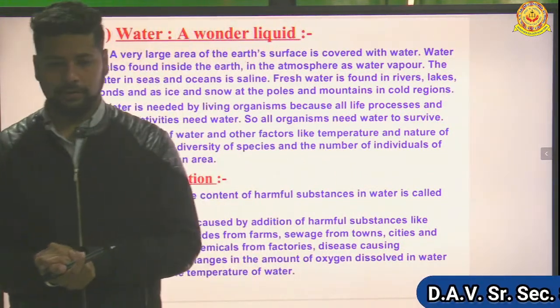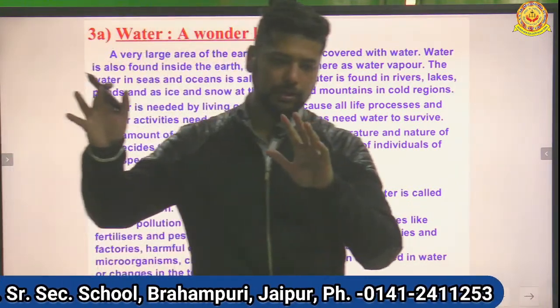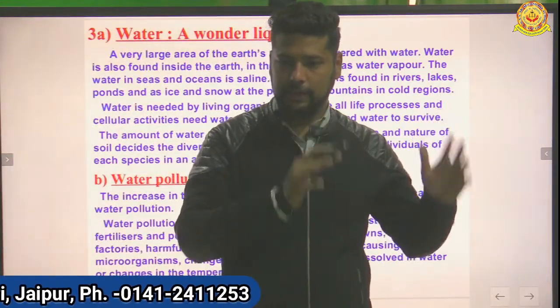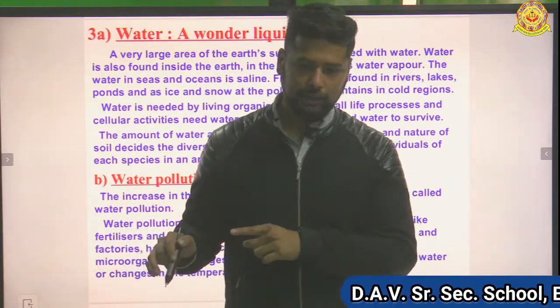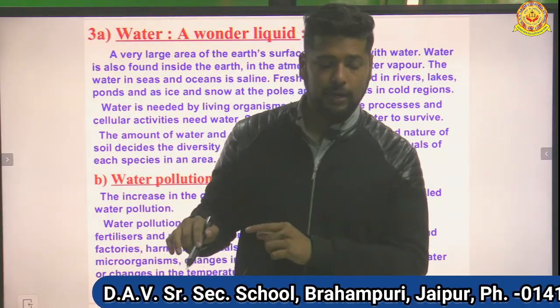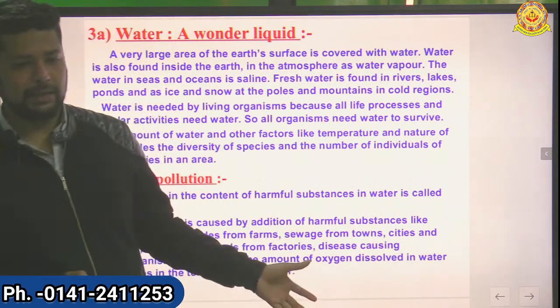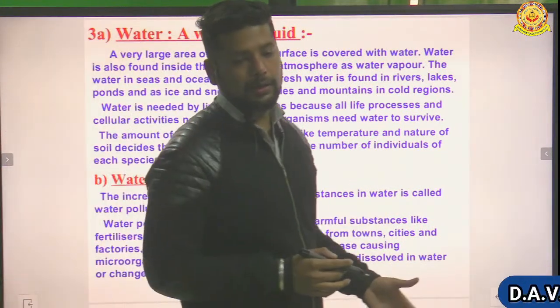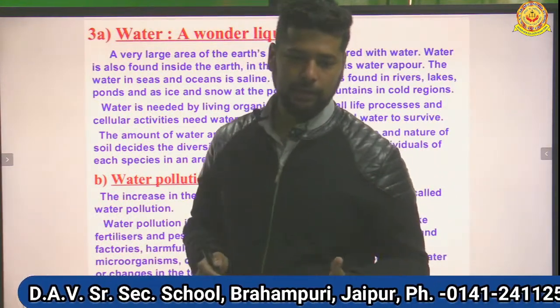You have studied the water cycle in the oceans. When the water evaporates, it makes clouds. When clouds go to another area, it becomes rain, and rain again goes back to the ocean. This is the whole water cycle. But the rain is getting polluted because of acid rain and also because of insecticides and pesticides, so basically our water is getting polluted.